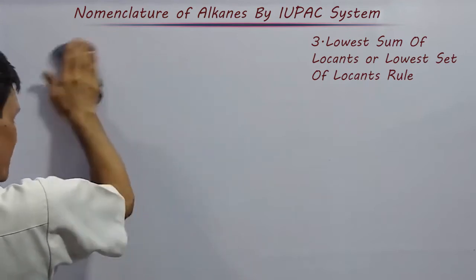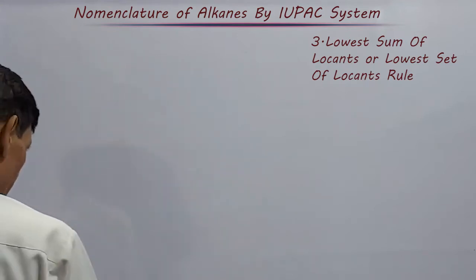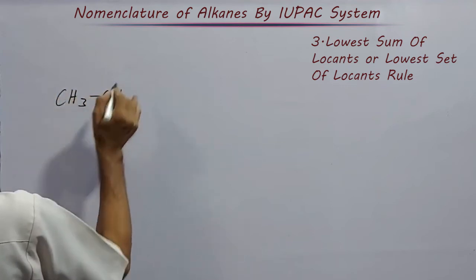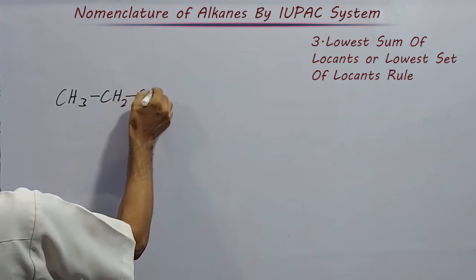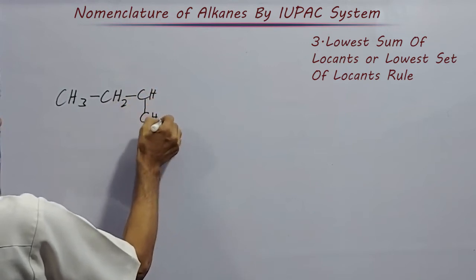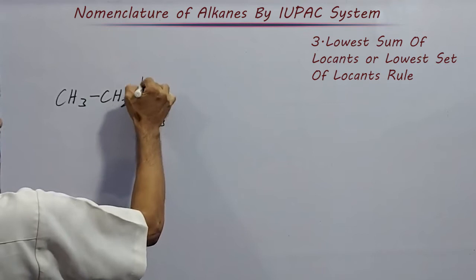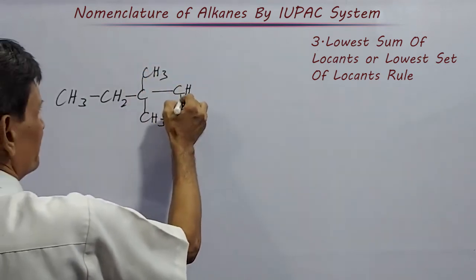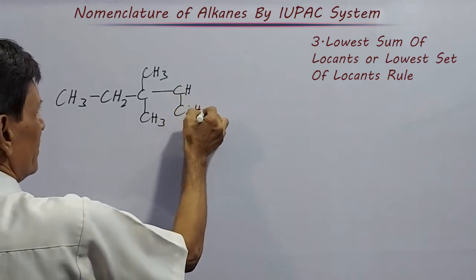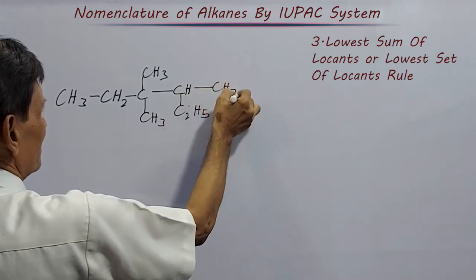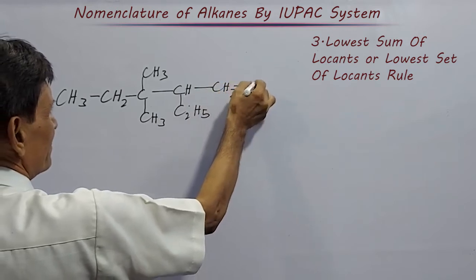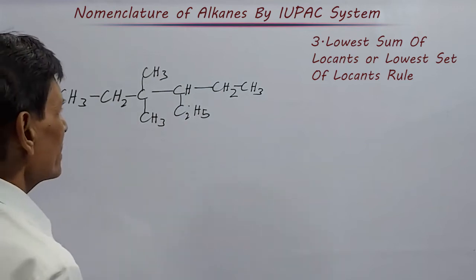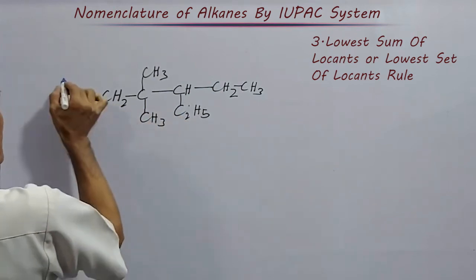Now see, by example you can understand easily. Here, for this case, suppose this is a compound: CH3, CH2, CH3, CH3, CH, C2H5, CH2, CH3. Then from which side should we start numbering? Let us see from this side first.